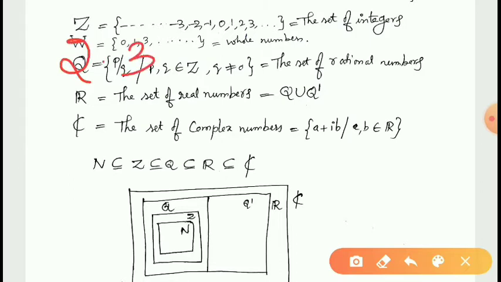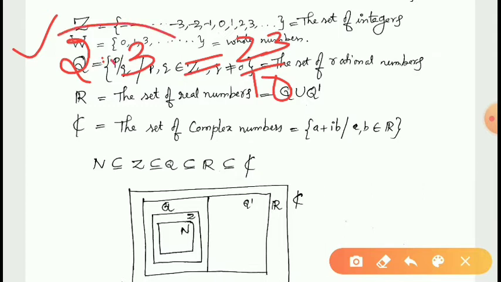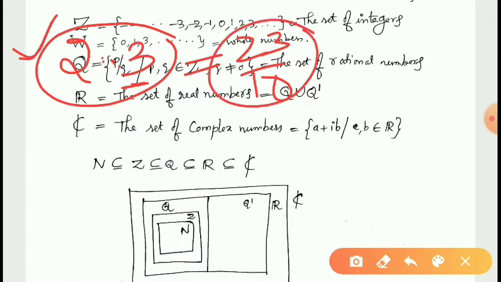Is it rational or irrational? 2.3 can be written as 23 by 10. This is a rational number. So this decimal is said to be a terminating decimal. Terminating decimal means there are finite digits after the decimal. Therefore, it is said to be a terminating decimal. All the terminating decimals can be expressed in the form p by q, and hence they are rational numbers.